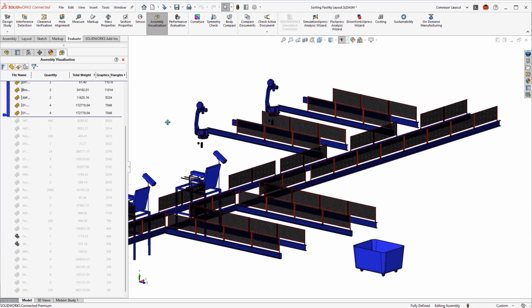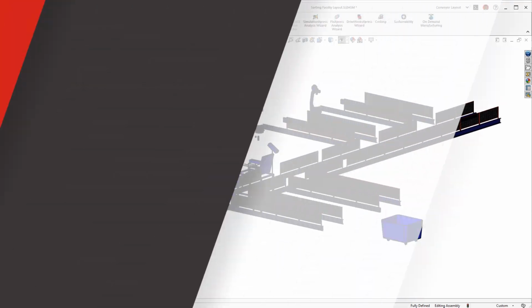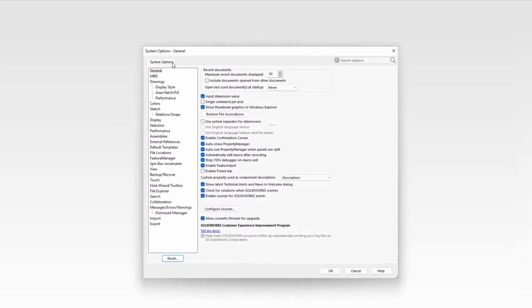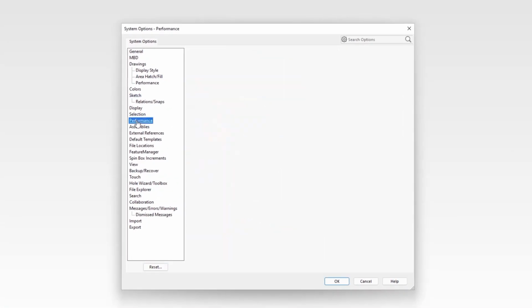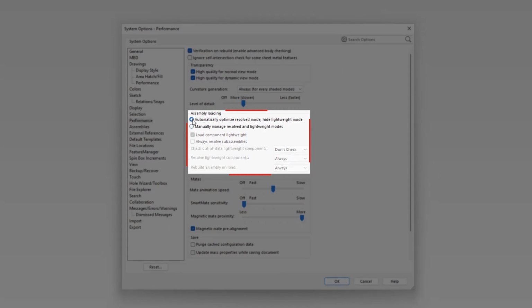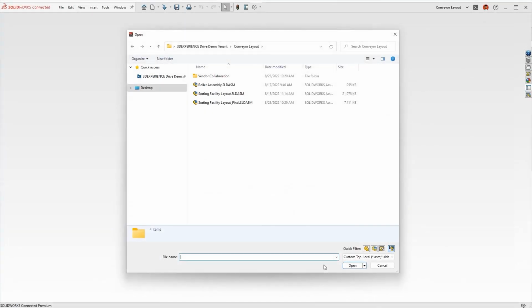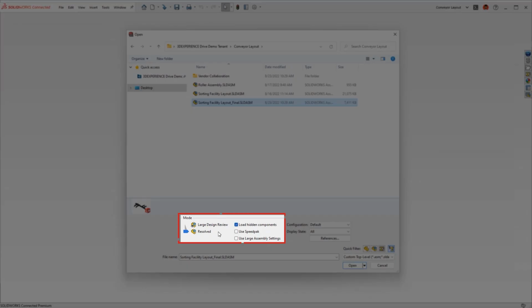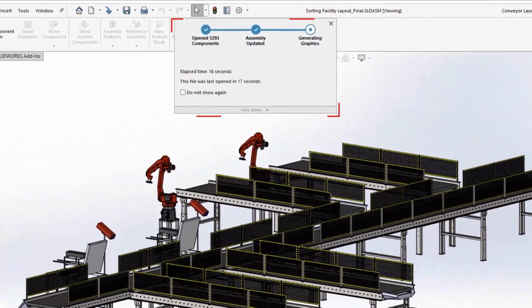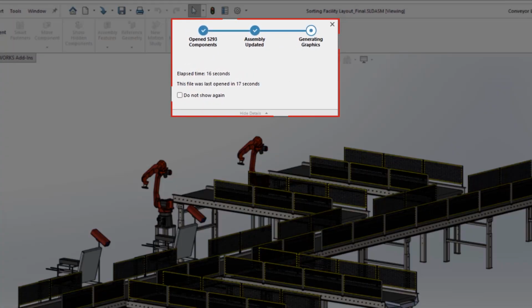As you can see, this assembly is starting to grow in complexity, which can impact overall performance. SOLIDWORKS 2023 simplifies working with large assemblies with a new system option. Enabling this improves performance by selectively using lightweight technology when you load components in resolved mode, taking out the manual process of switching between the two. With this new option available, you can spend more time focusing on the design and less time managing large assembly modes.